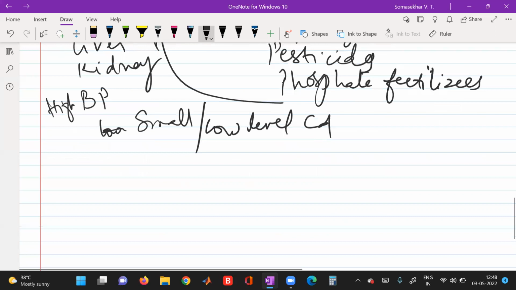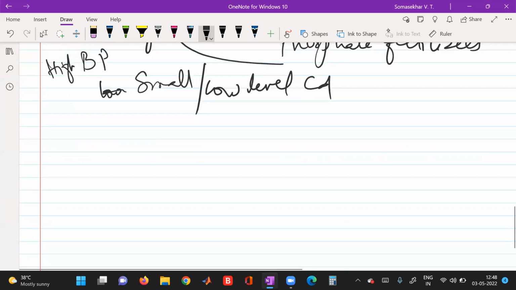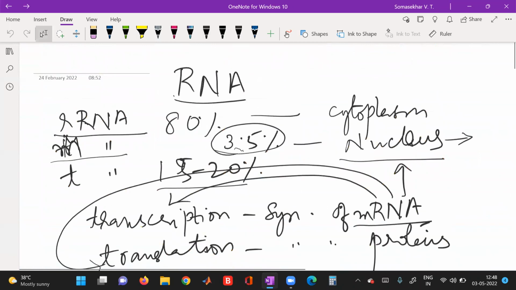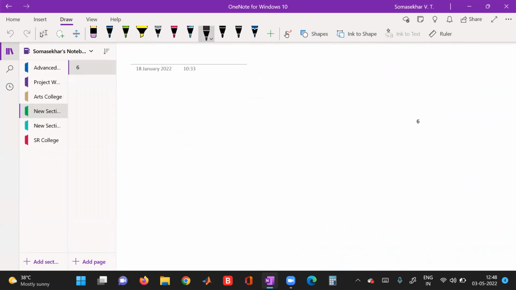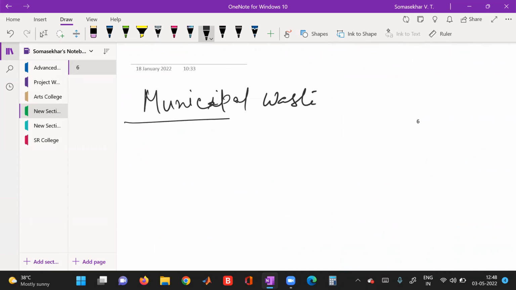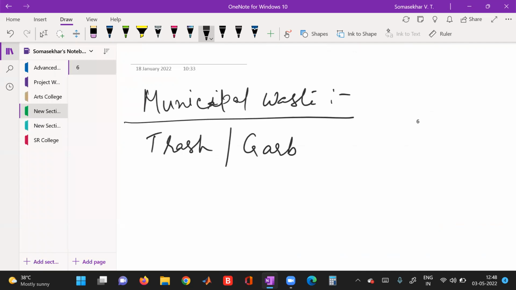This is about your industrial effluents. Coming to the last one, that is municipal waste. Municipal waste is commonly known as trash or garbage.